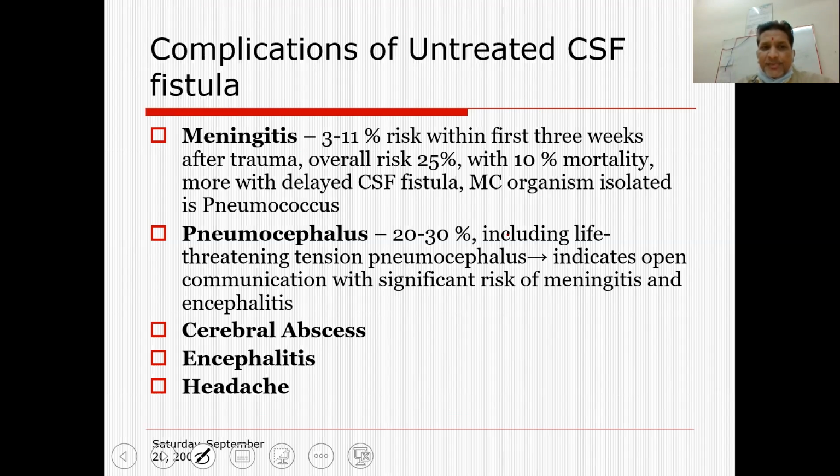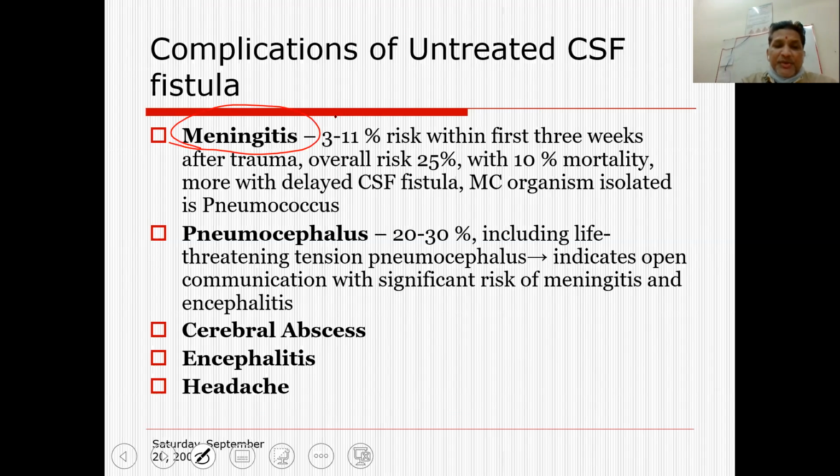Whereas in case of a spontaneous CSF leak, it will remain so. This spontaneous CSF leak invariably should be corrected by a surgical intervention or a repair of the CSF leak.